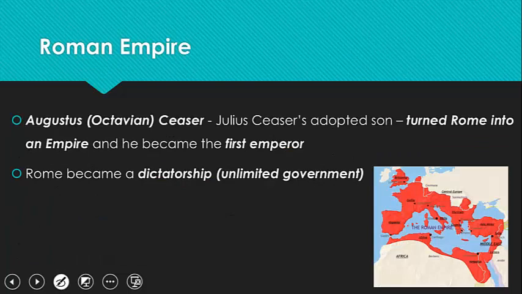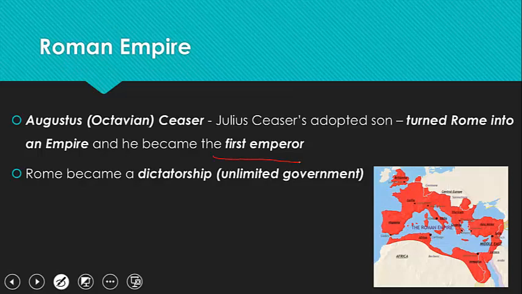Roman Empire. Augustus Octavian Caesar, Julius Caesar's adopted son, turned Rome into an empire. He also became the first emperor of Rome.